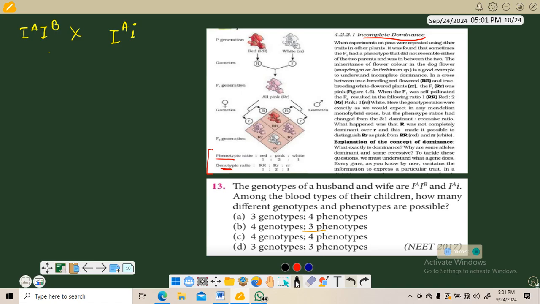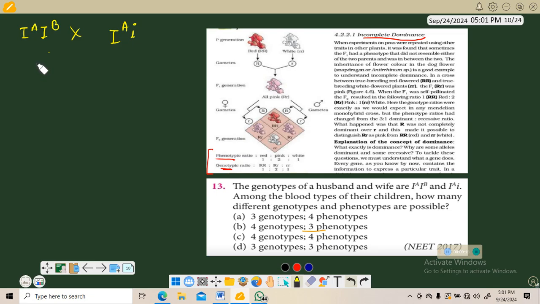Next is the genotypes of husband and wife are IAIB and IAi. Among the blood groups of the children, how many different genotypes and phenotypes are possible? Phenotypes means how they look, you can make out from their parents. Genotypes means you have to see the letters, which is caps, which is small. Okay, so here IA and IB.